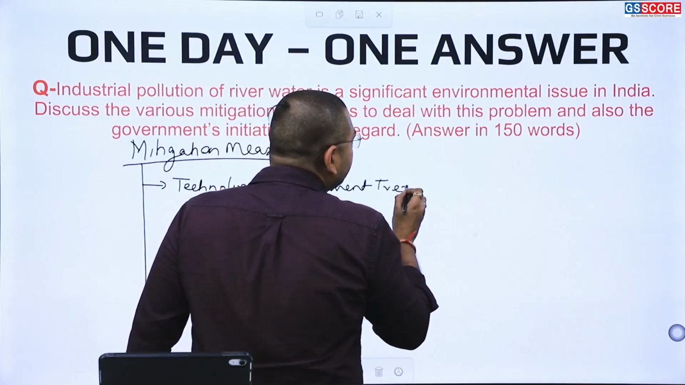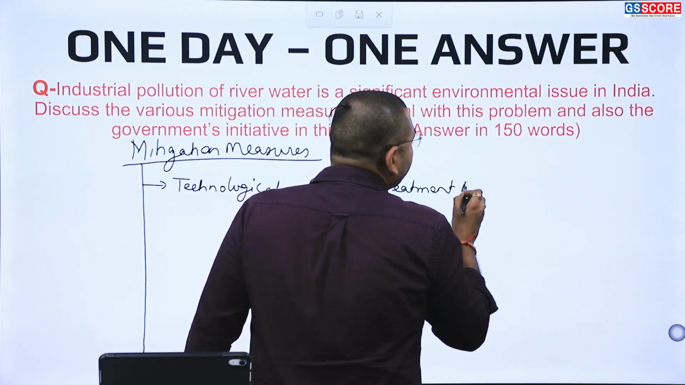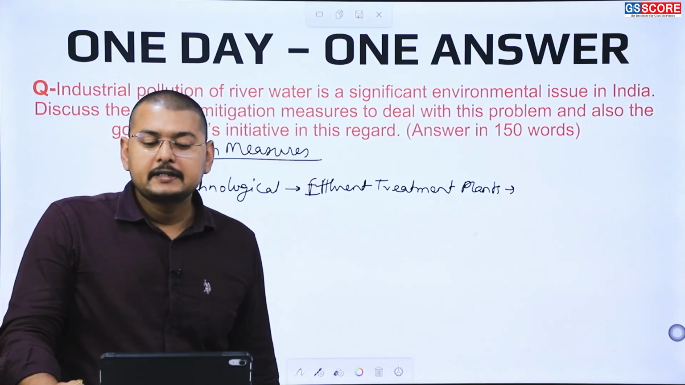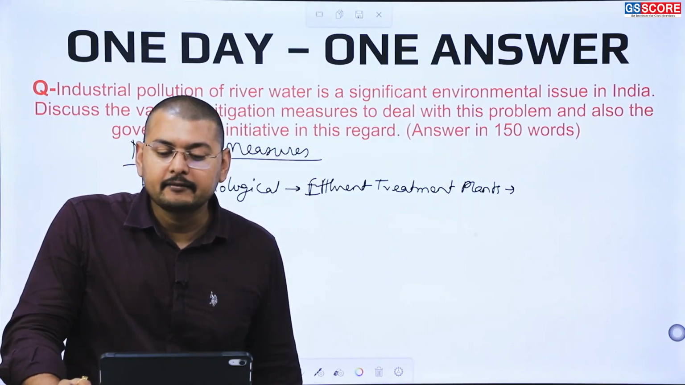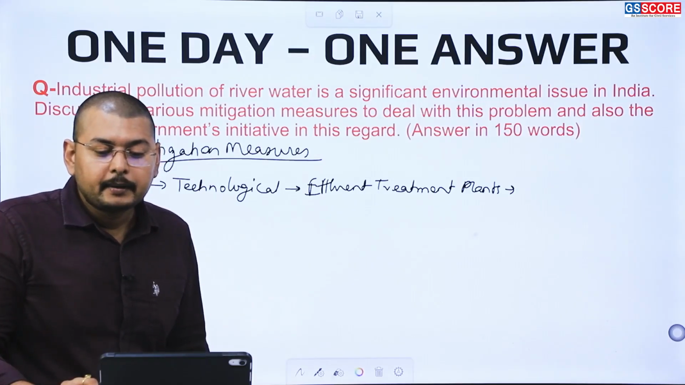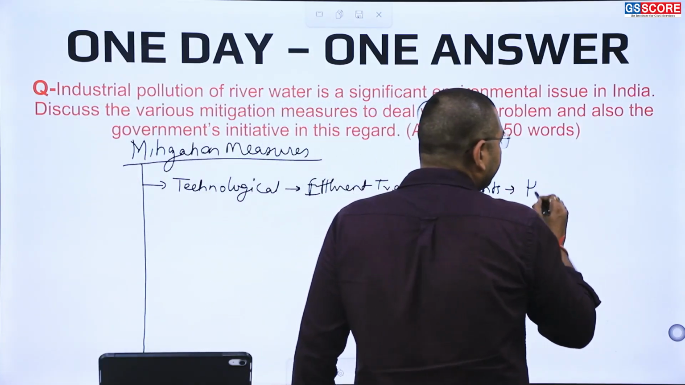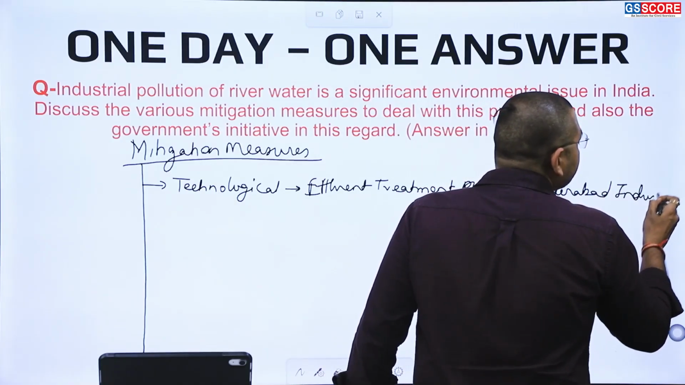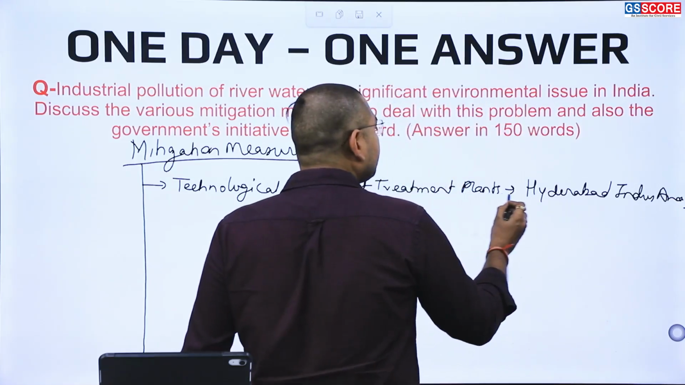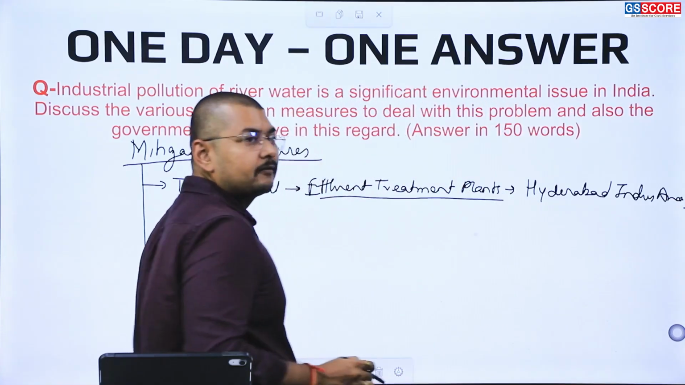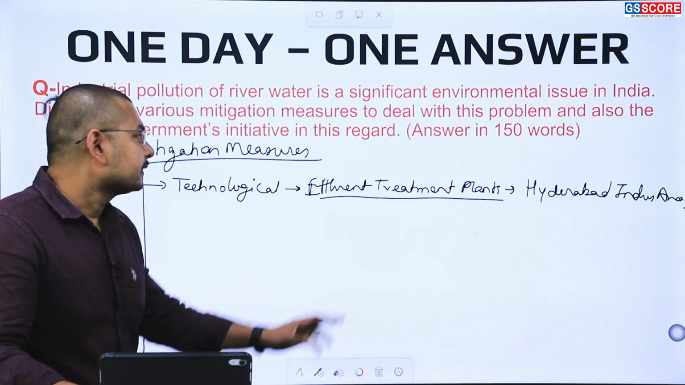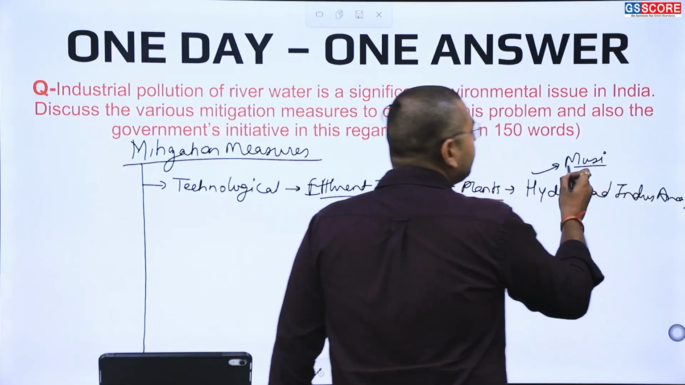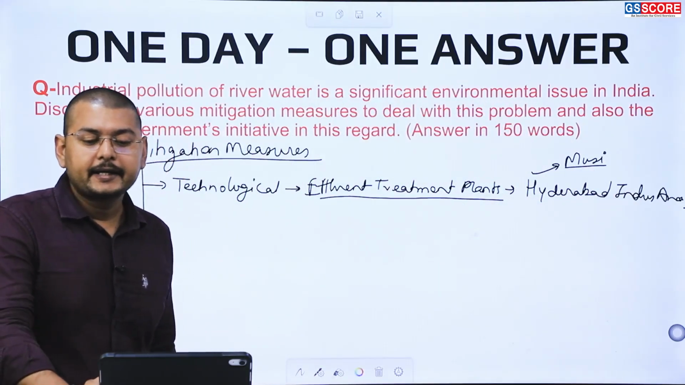Effluent treatment plants can be developed. For example, one of the plants developed in Hyderabad is in Hyderabad's Patancheru region, the Hyderabad industrial area. Here one of the effluent treatment plants has been developed to address the issue of water. In Hyderabad we have one of the important rivers, the Musi River. It is saving the Musi River from getting polluted.